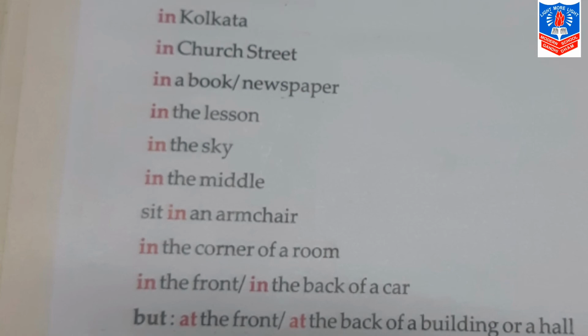My next sentence is in the front or in the back of a car. So the sentence for this is: Aditi is sitting in the front of a car. And my next sentence is: Anita was sitting in the back of a car. The next sentence is at the front or at the back of a building or a hall. So the sentence for this is: the function stage is at the front of the hall. And my next sentence is: the school is at the back of a building.